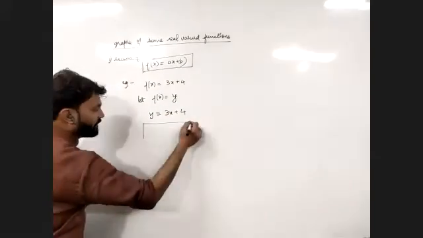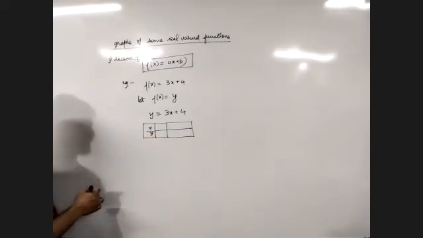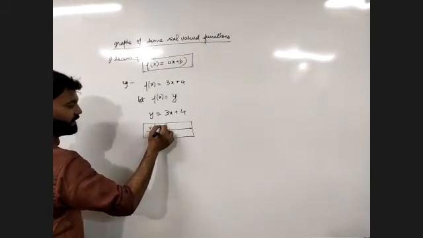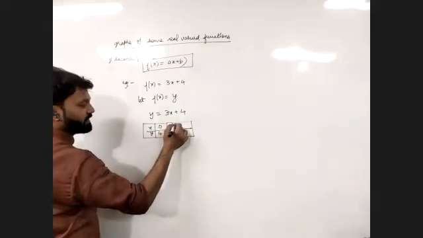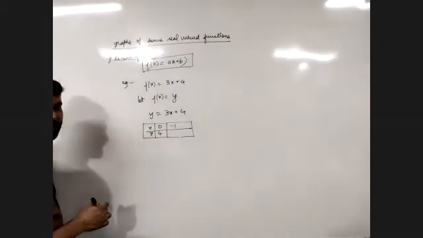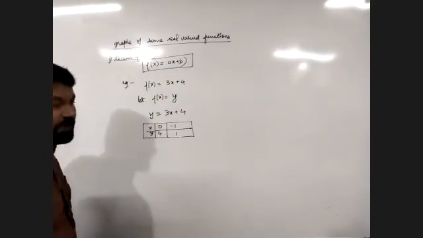If you give different values to x, you will get different values of y. For example, if x is 0, y will be 4. If x is minus 1, y will be 1. Now we can easily plot these values on the graph.